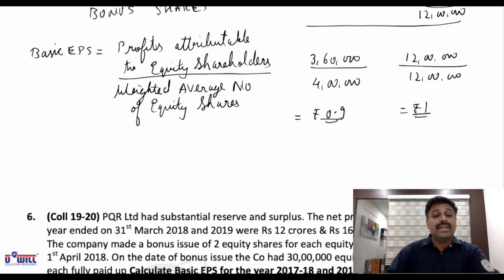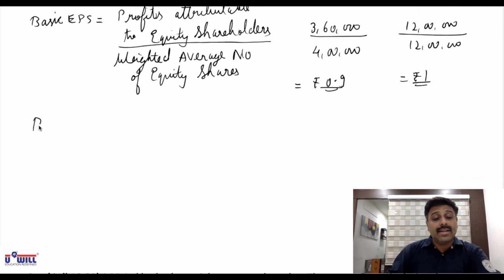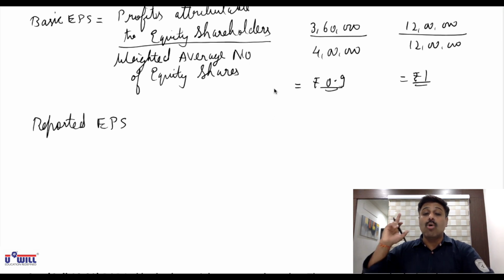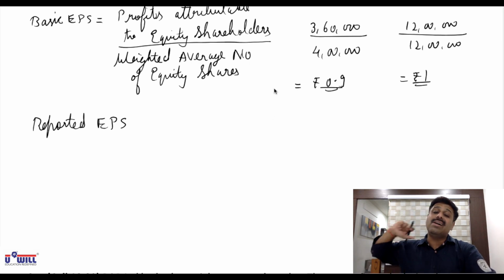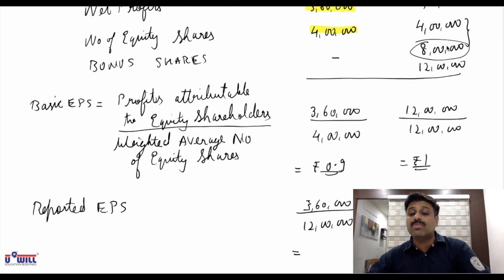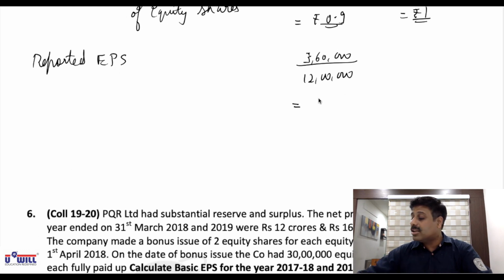Now you write the heading reported EPS. Though this is the basic EPS, what will we report to the shareholders? Bonus shares will be included from the earliest period reported. So we will report 3,60,000 divided by 12 lakhs. Including this bonus shares from the earliest period reported, you will take 4 lakhs plus 8 lakhs, 12 lakhs.